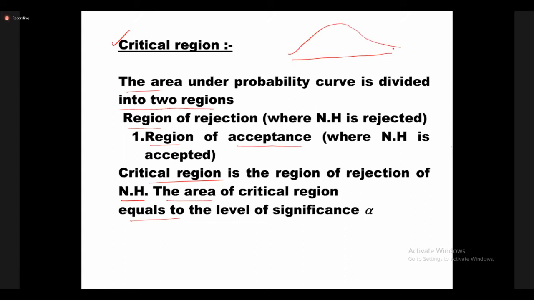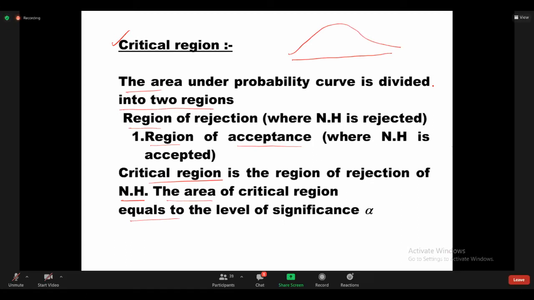So this is the normal curve. Now we know its properties. What is the area under the normal curve? Anyone respond in the chat box? Yes, 1, exactly.